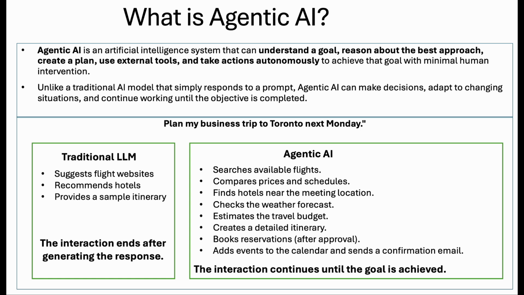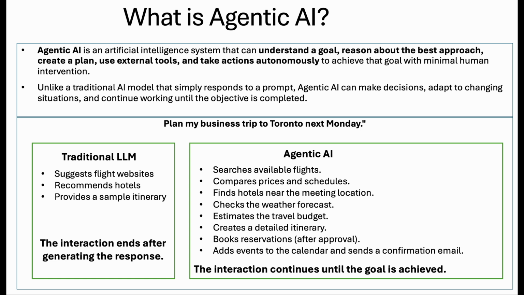Agentic AI is an AI system that doesn't just respond to prompts, it works toward achieving a goal. When given an objective, it can understand the task, reason about the best approach, create a plan, use external tools when needed, and take actions autonomously. It continuously evaluates its progress and adapts until the goal is completed. In simple terms, instead of asking "what should I do?" after every step, the agent figures out the next step on its own.